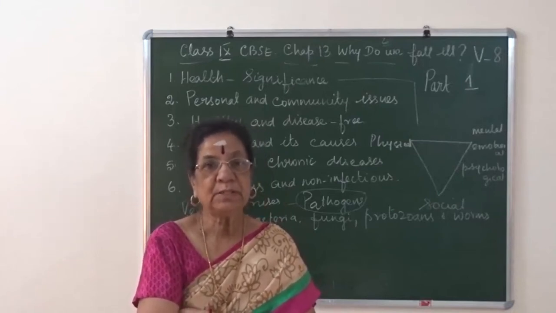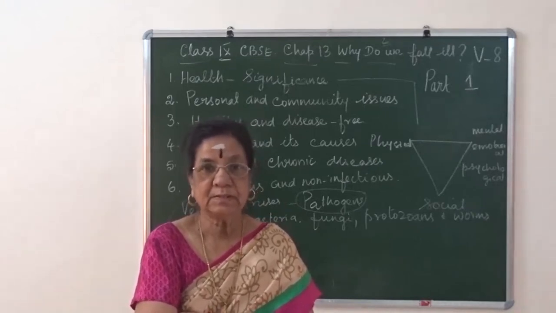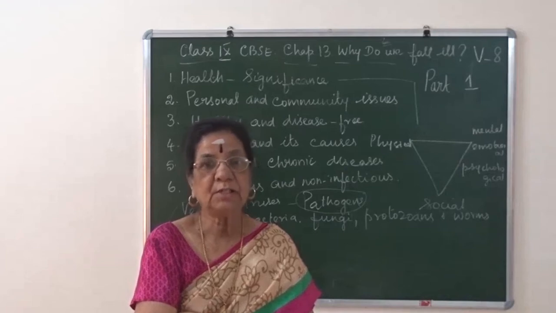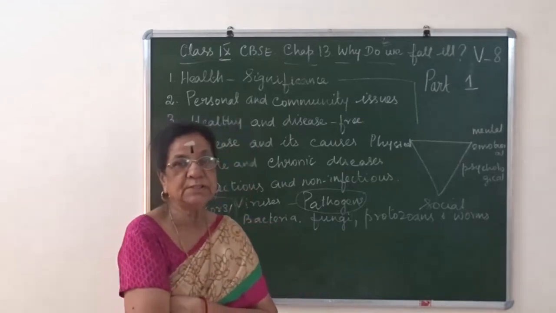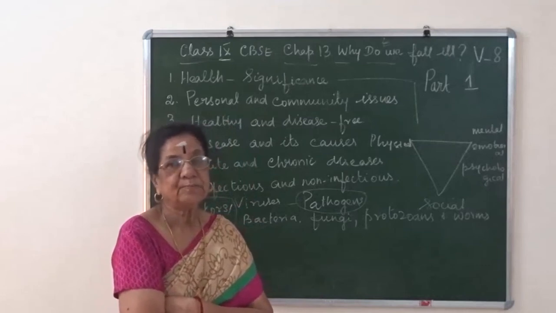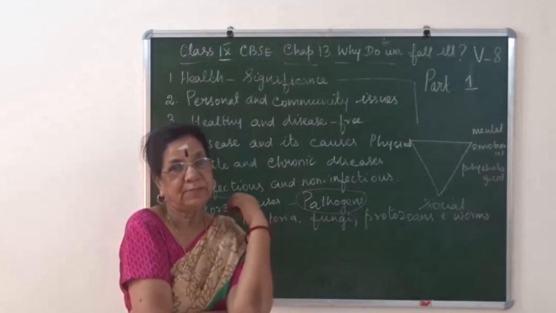Acute diseases are normally common cold, diarrhea, typhoid, and cholera, whereas chronic diseases are like tuberculosis, which slowly affects the body.